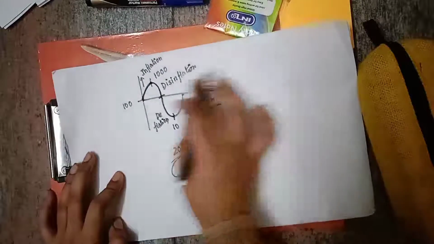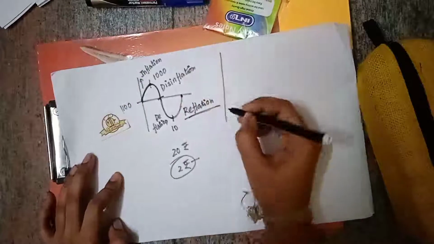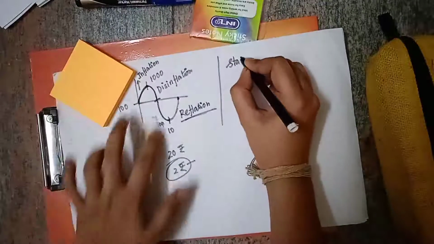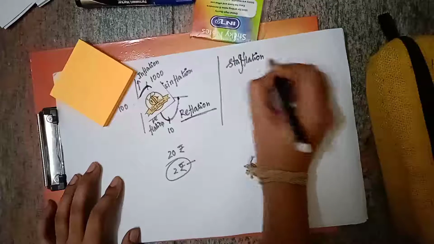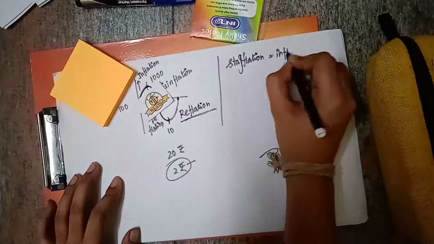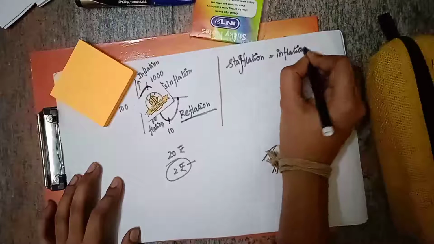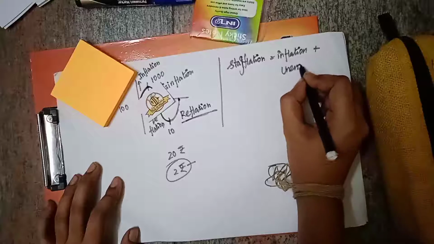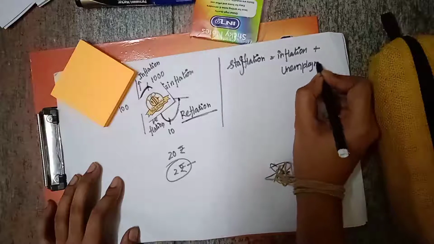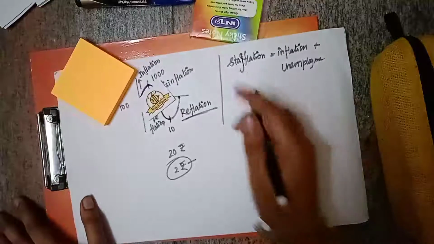So another term is stagflation. So what is this stagflation? Stagflation is inflation plus unemployment. So inflation plus unemployment gives stagflation. So currently in India, we have both inflation and unemployment, which means that we are in the stagflation stage. And another thing is the reasons for inflation.